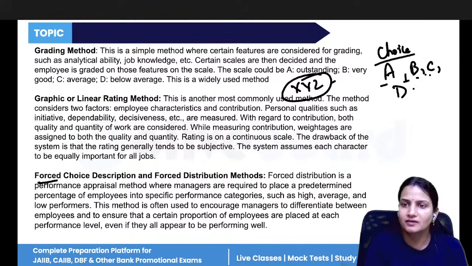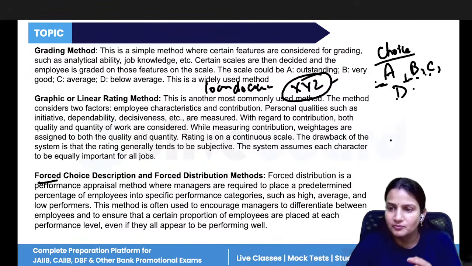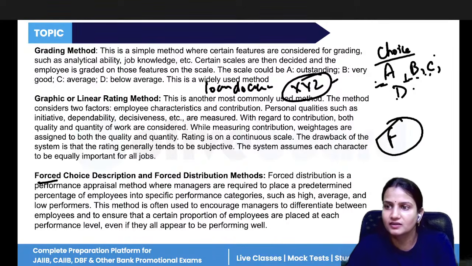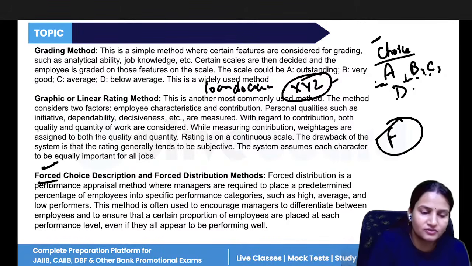For handling, you can say, loan documentation. Let's take loan documentation. So I am asking you which employee is more suitable for performing this work: either A, B, C, or D. You know that employee F is more suitable for doing this task, but still there is no option given to you where F is there. Only four options are given to you. It means you have to make the choice, but these are forced choices.